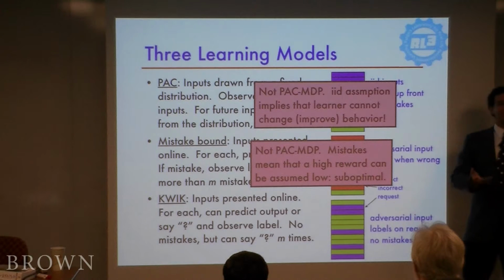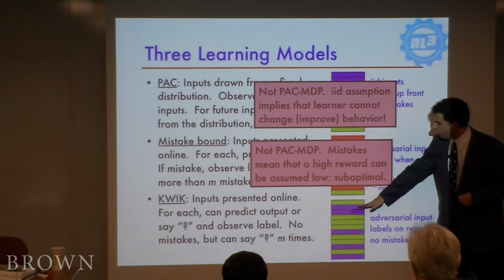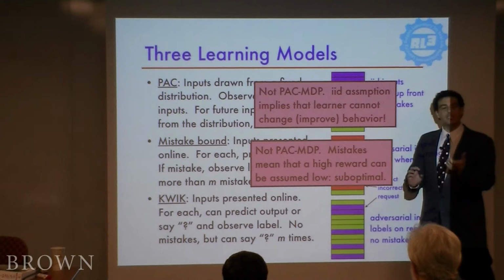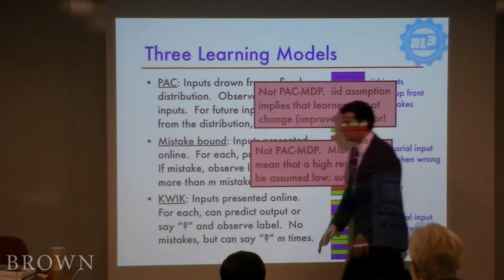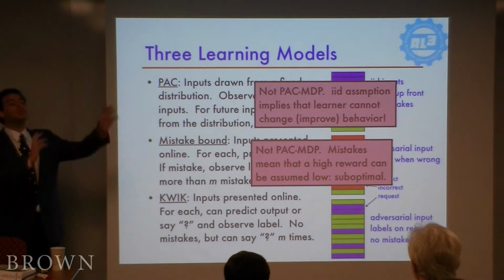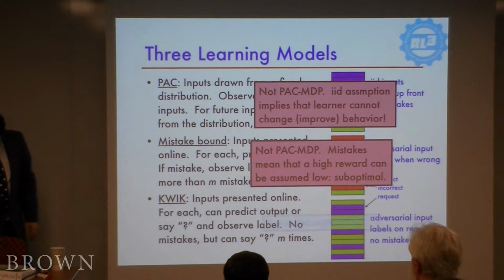It's just not allowed to say, I don't know forever, right? Because that would be a really easy algorithm class to satisfy. Print, I don't know, go back. So it has to learn from all the times it says, I don't know, but it has to distinguish the cases where it can make an accurate prediction from those that it can't. And that's really important for PAC-MDP because it means if it doesn't know what's out there, it can think of it in a happy way and go out and visit it.